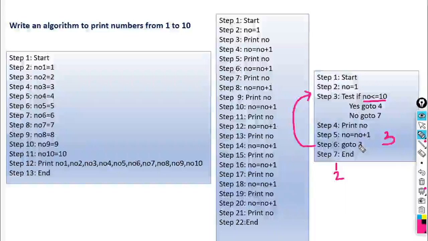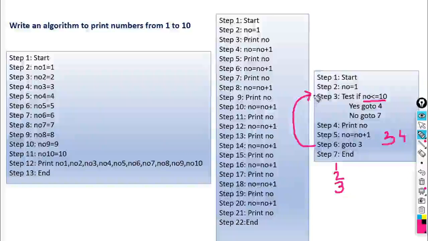Then again it will execute go to 3. So it will take your control to the test if statement. Again it will check whether 3 is less than or equal to 10. Yes, again this is true. Yes, go to 4. So it will take your control to step number 4. What is our recent value of NO? That is the value 3. So it gives you the value 3. Again it will increment the value of NO by 1. So NO is equal to NO plus 1. What is the value of NO now? Yes, 4.